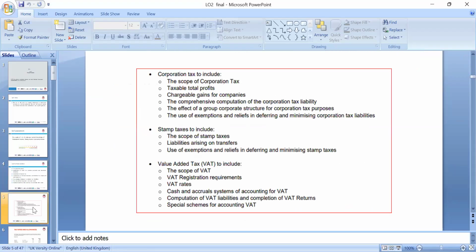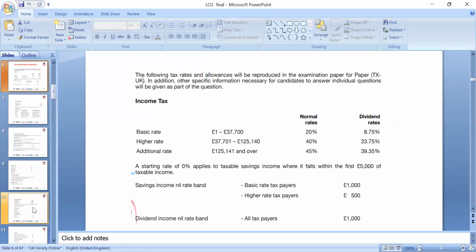In previous lessons we also discussed this. It is always good to go through the Finance Act and apply the rates. That is crucial to learn how we can apply the rates. So the basic rate, which is the basic interest rate after the personal allowance, on 1 to 37,700 is 20%. The dividend rate is 8.75%, and the higher rate applies above 37,700. If you earn more than that, the additional rate is 45%.